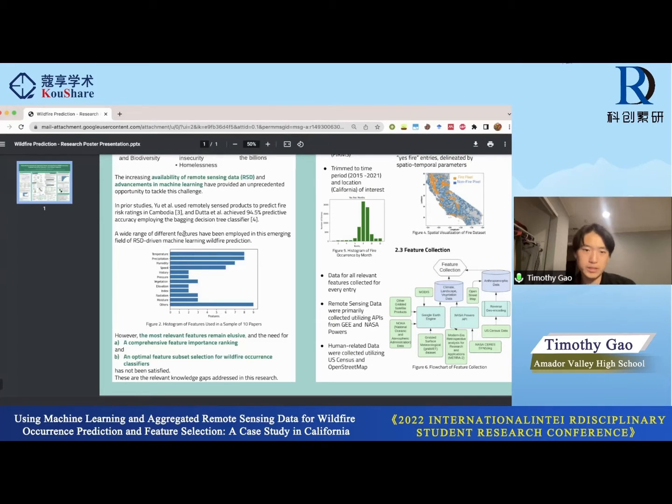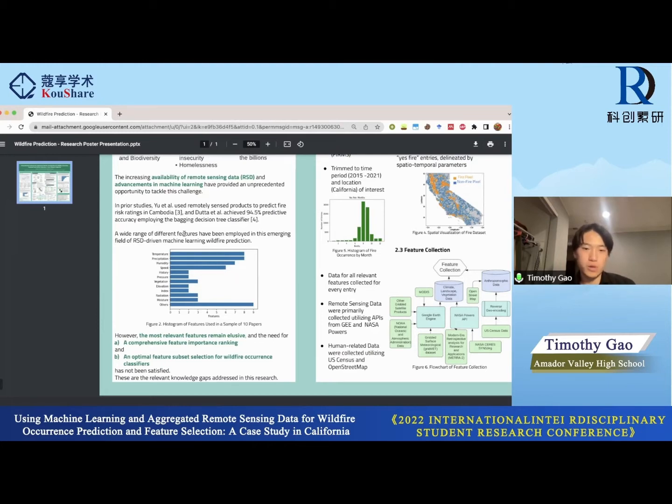So let's define some terms here. First, what is a feature importance ranking? Feature importance is essentially how important a feature is towards a machine learning classifier, that is, how effective the feature is in affecting the dependent variable, which is whether or not there is a wildfire. And the feature subset is a subset of the wider range of features that, number one, produces the best result, where result is defined as the highest score in whatever metric we use to evaluate our model, as well as reducing the time for data collection, because we don't have to collect data for all the features.